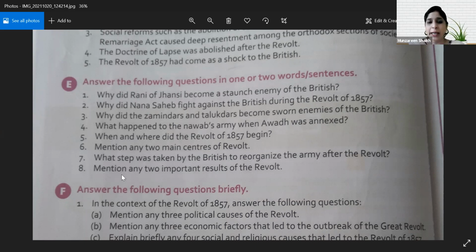Okay, mention any two important results of revolt. There are so many results. Give any two. Ma'am, may I answer? No, this is very easy. I want someone else also to answer. Any other child? Yes, Raj, go ahead. The results of the revolt are: first, the rule of the East India Company came to an end. Second, after the East India Company was abolished, India now came under the rule of the British Parliament and Queen Victoria. Okay, good. Very good.